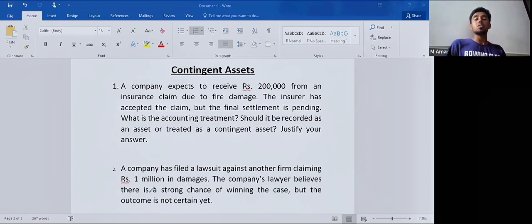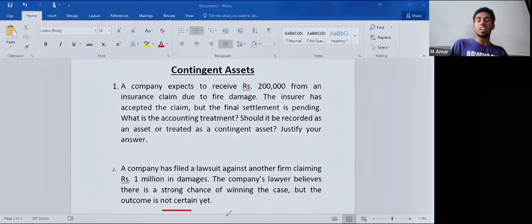The company's lawyers believe that there is a strong chance of winning the case, but the outcome is not certain, which means 1 million is a contingent asset because it is a possible future gain that will become real if the court case is favorable.